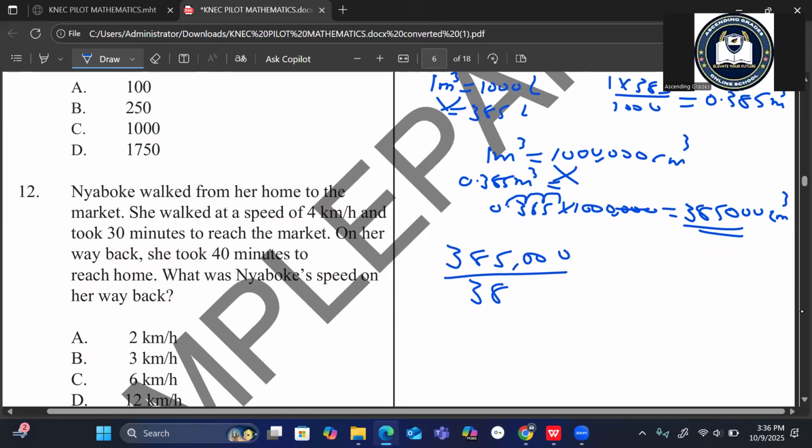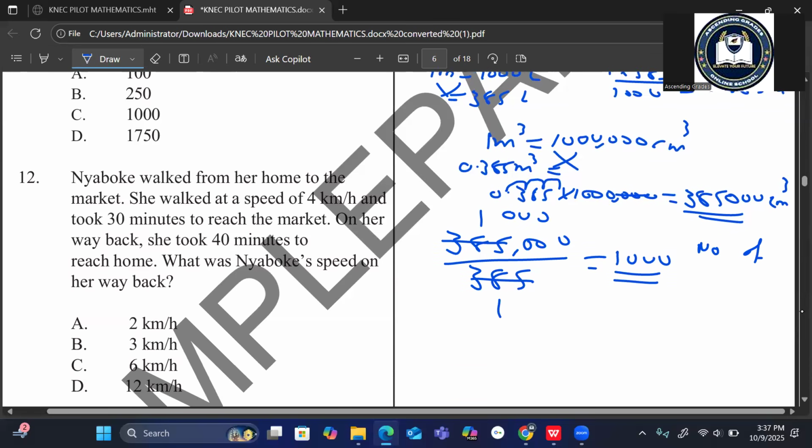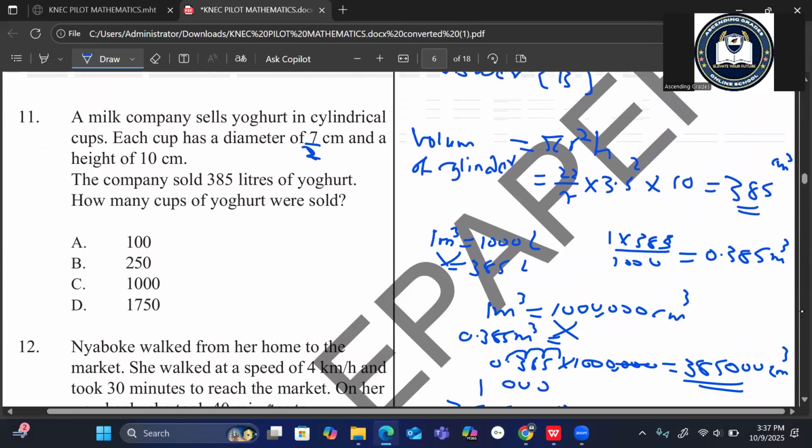So 385 by 385 is 1, then the 3 zeros come, that is 1,000. These are the number of cups.